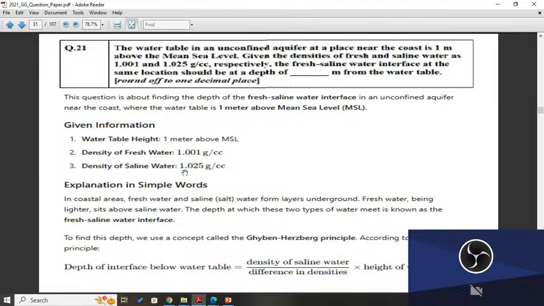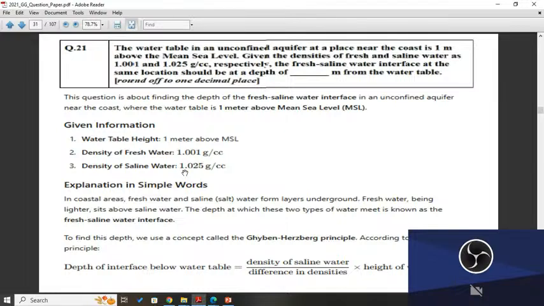Given: water table height 1 meter above mean sea level, density of fresh water 1.001 gram per cc, density of saline water 1.025 gram per cc. These are the given. Explanation in simple words: in coastal areas, fresh water and saline salt water form layers underground. Fresh water, being lighter, sits above the saline water. The depth at which these two types of water meet is known as the fresh saline water interface.